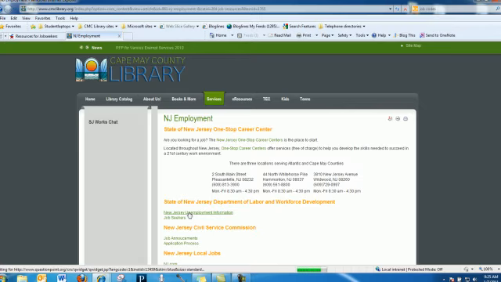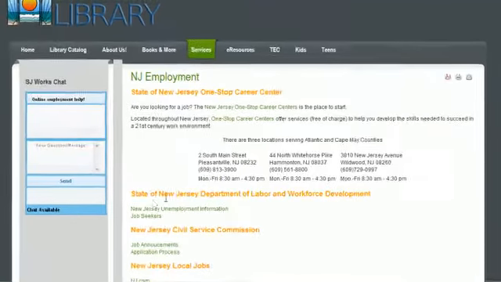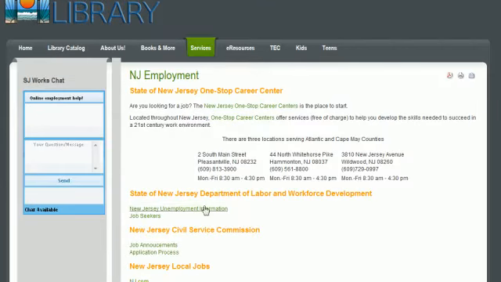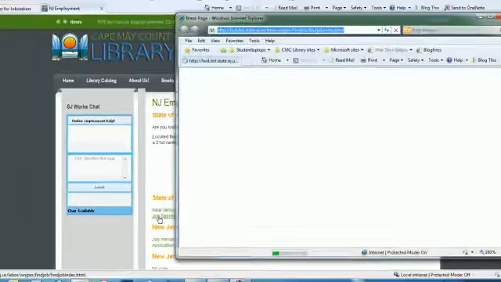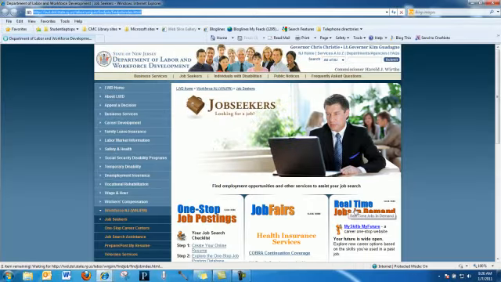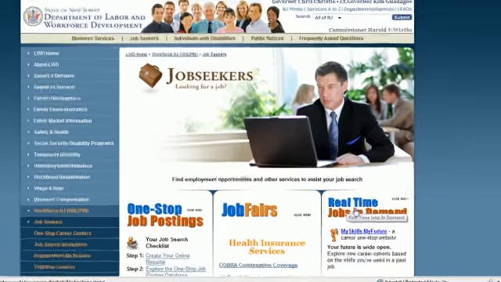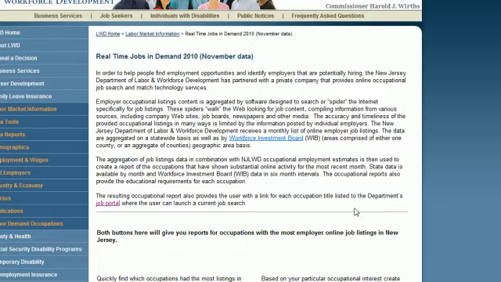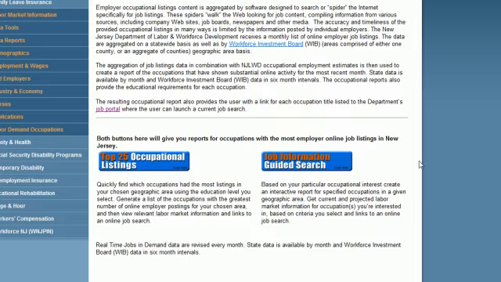From the New Jersey Employment page, come on down into the State of New Jersey Department of Labor and Workforce Development area for job seekers. And from this page, we're going to click on the Real-Time Jobs in Demand link. And the first one Theresa took us into was the top 25 occupational listings.